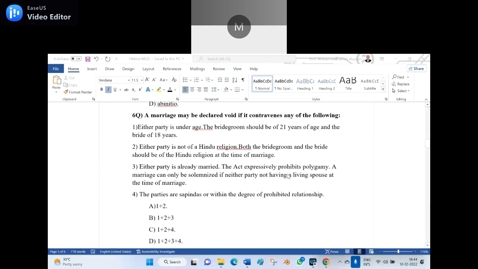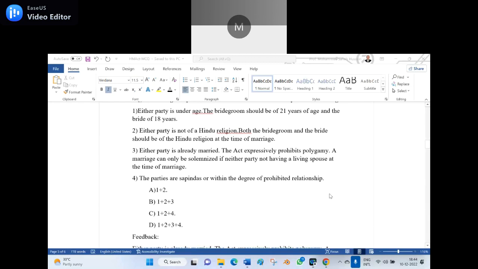The act expressly prohibits polygamy. A marriage can only be solemnized if neither party has a living spouse at the time of the marriage. Four, the parties are sapindas or within the degree of prohibited relationship. Option A, 1 plus 2. Option B, 1 plus 2 plus 3. Option C, 1 plus 2 plus 4. Option D, 1 plus 2 plus 3 plus 4.